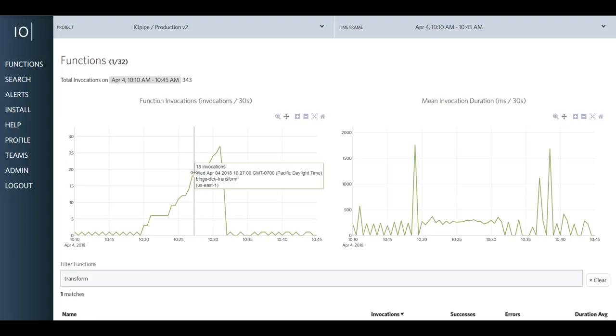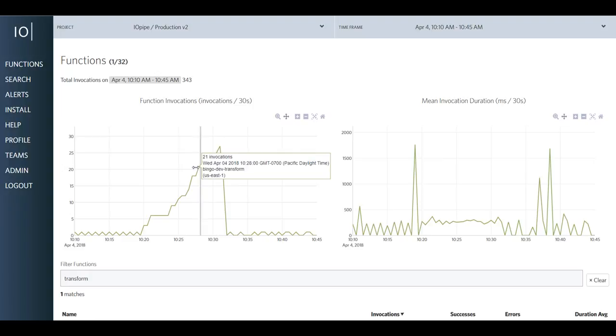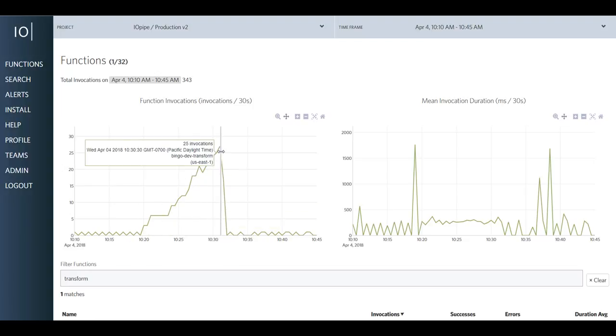So the time from 10:26 when we got the first customer report to the time we deployed the new function was about 5 minutes, but we'd already been working on it for a short time frame before that. So the median time to resolution was about 12 minutes or so. In the end, it turned out to be a runaway function that was going to get exponentially worse unless we had the tools to report the issue and then the team to fix the issue in the end. So you can see from here we were working fine. The function starts running away. We deploy the fix. Everything's fine and dandy after that.